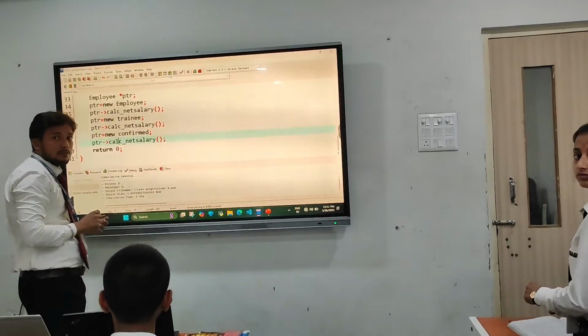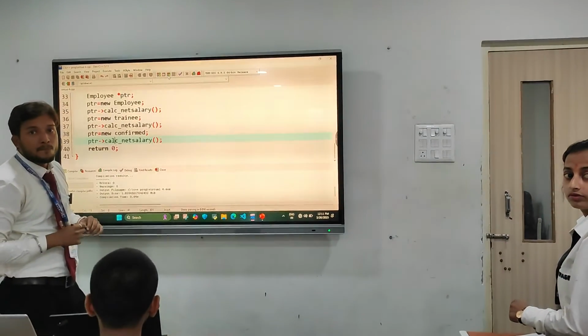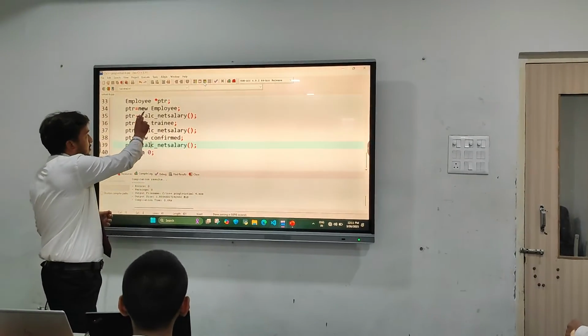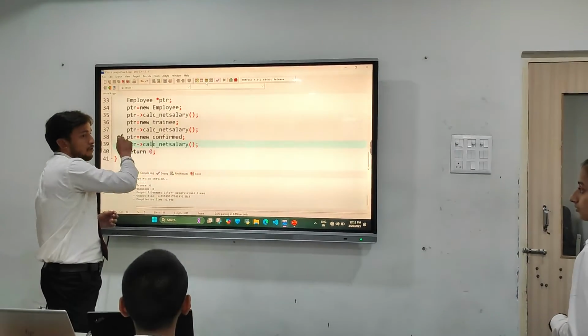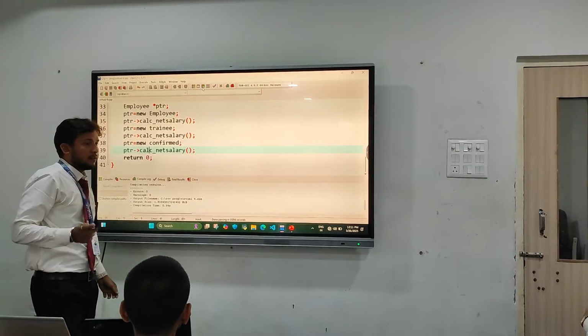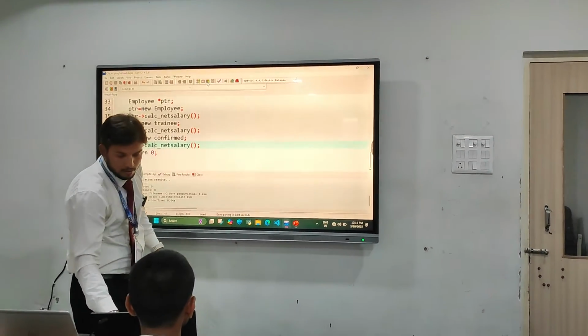So I wanted to correct here: you are not going to call the pointer, you are going to call the function. Exactly, sir. To call the function inside this class, we are using this arrow. Okay, is it clear?